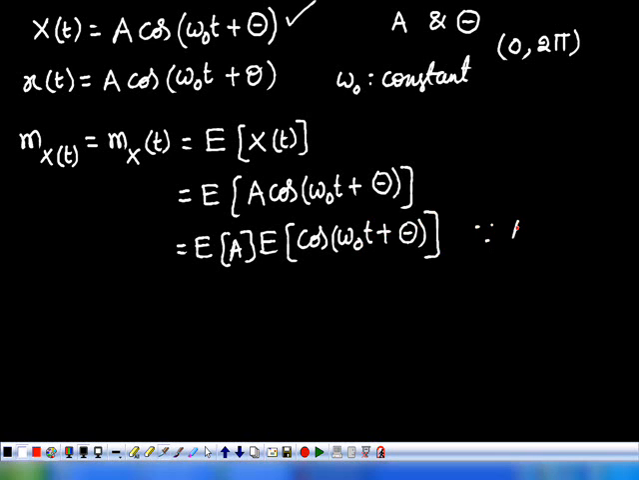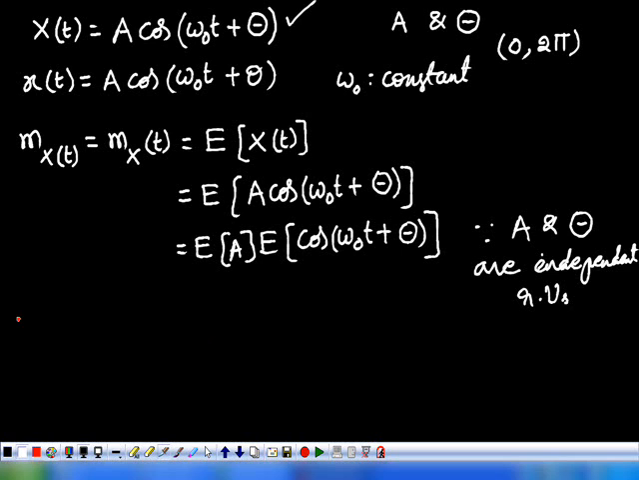since A and theta are independent random variables. Here omega naught is a constant, and t is not a random variable, so the only random variables are A and theta. But A and theta are independent, so we can write the expectation of A into the expectation of the cosine term.